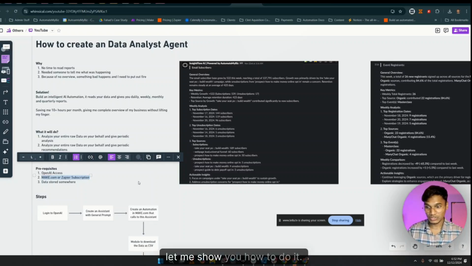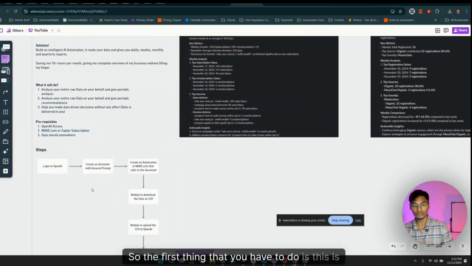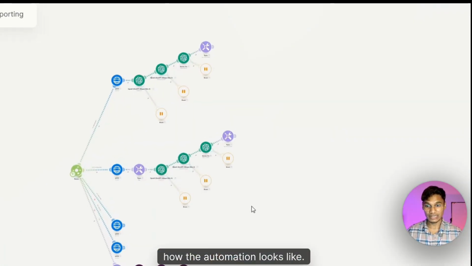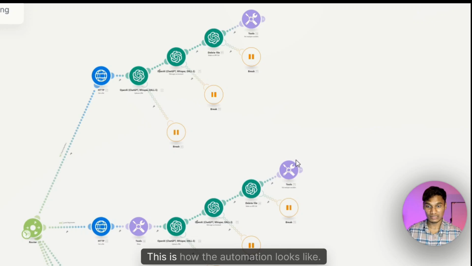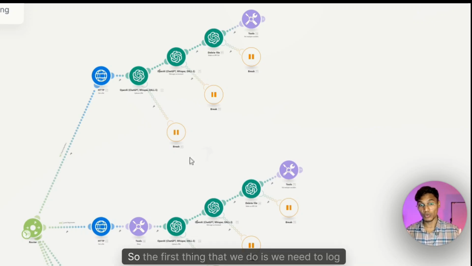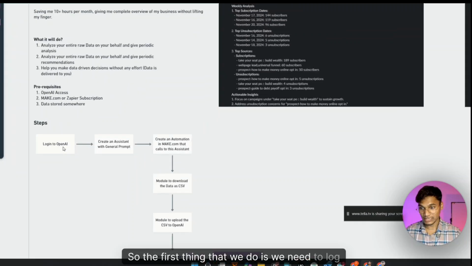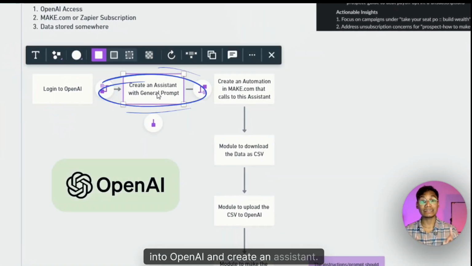Once that is ready, let me show you how to do it. The first thing is, this is how the automation looks like. Let me first show you how the automation looks like. This is how the automation looks like. So the first thing that we do is we need to log into OpenAI and create an assistant.